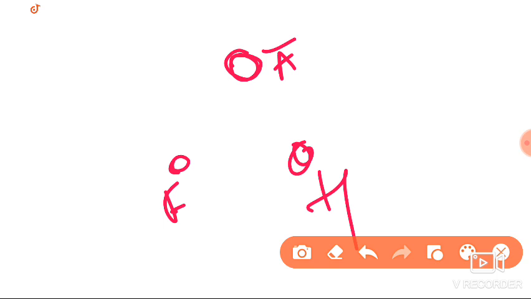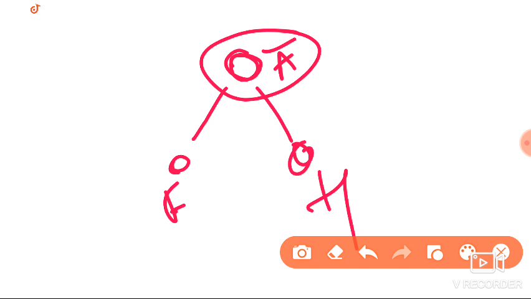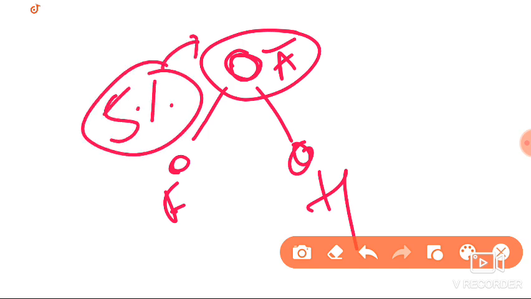So what here? Both of us will share the characters of the ancestor. Fishes can share 5% of characters same as the ancestor, and humans can share 4% of the characteristics of the ancestor. We share the similarities in varying degrees, not in the same degree. Fish is 5% and human is 4%.